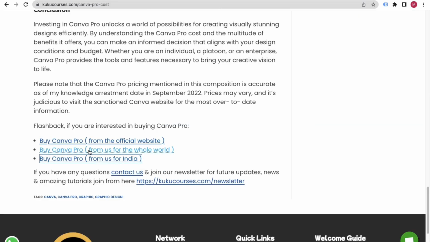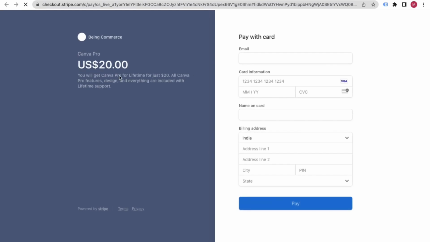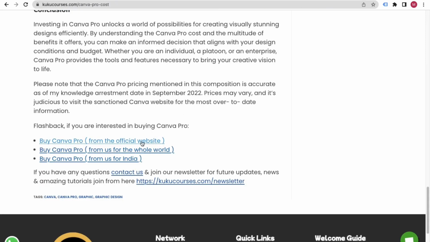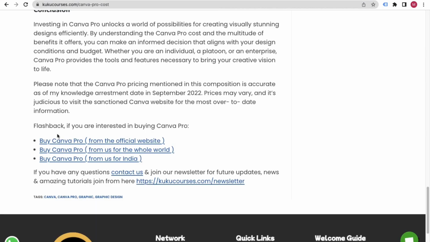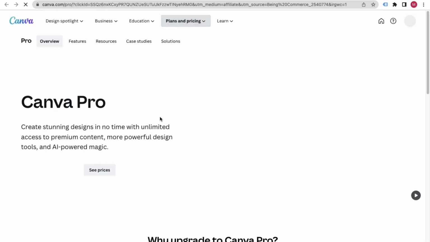Even you can see, this is the second link. Here you can see that it's for the international customer, meaning people living in, let's say, the whole world, like if they are living in the United States, UK, Australia, Canada, they can just purchase Canva Pro with this link. Same, we are going to give them Canva Pro for lifetime, just for $20.